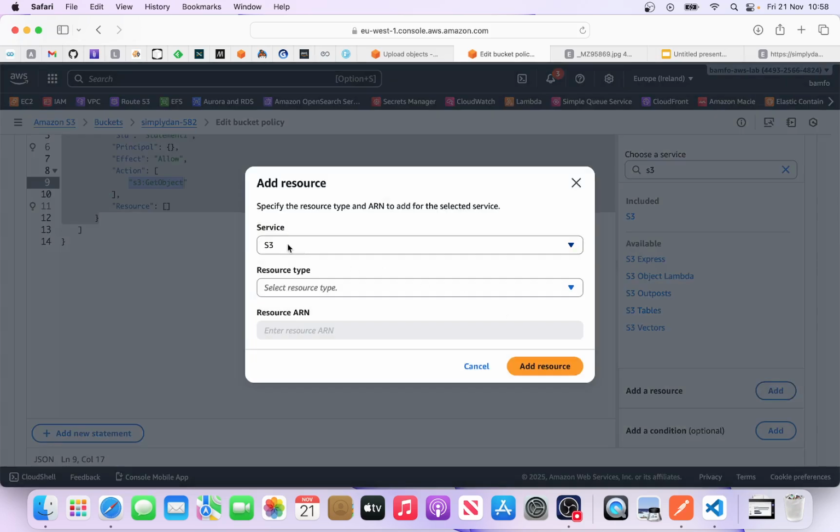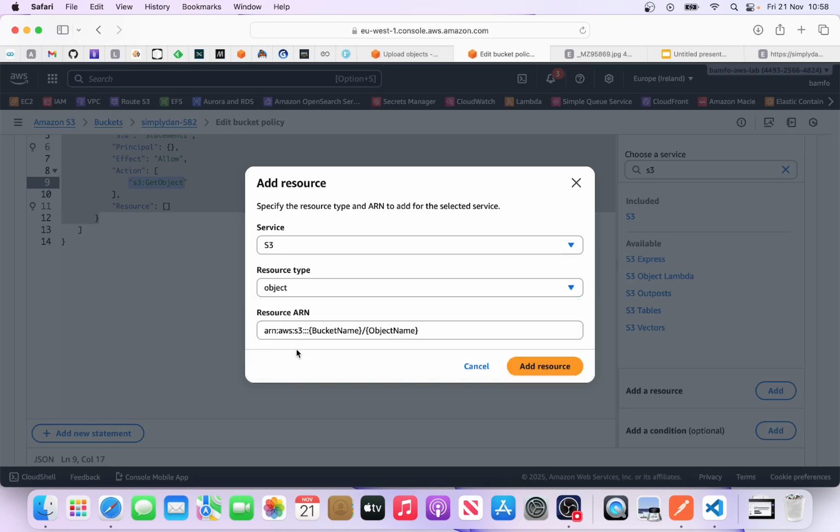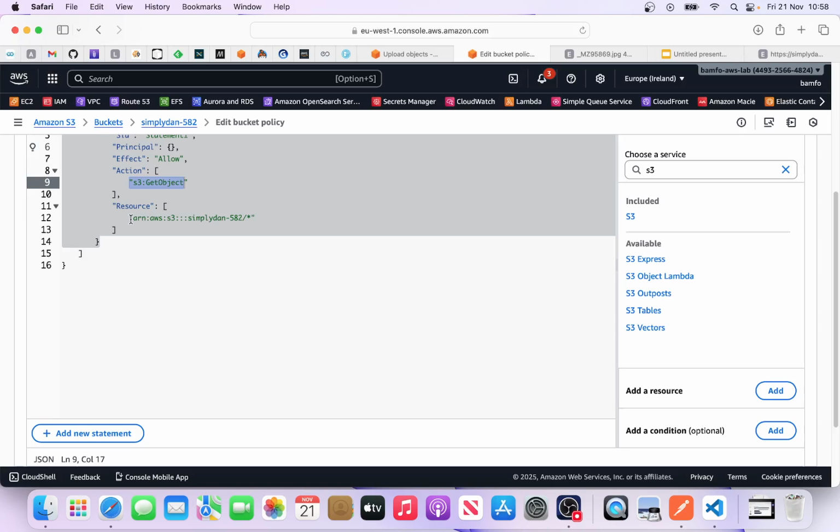So this is the bucket, the service S3. The type is object. So I want them to have access to the object. So I'll say object, and then I'll place the ARN here. Okay, paste it here. I'm going to add one more thing, which is forward slash and a star. What does it mean? This means the bucket and the content as well. Yeah, that's the forward slash. I'm happy, and then I'll add. Yeah, I've added the resource. Yeah, the bucket and the content.